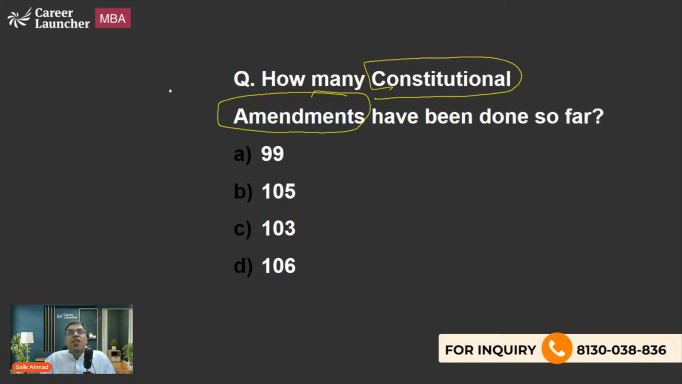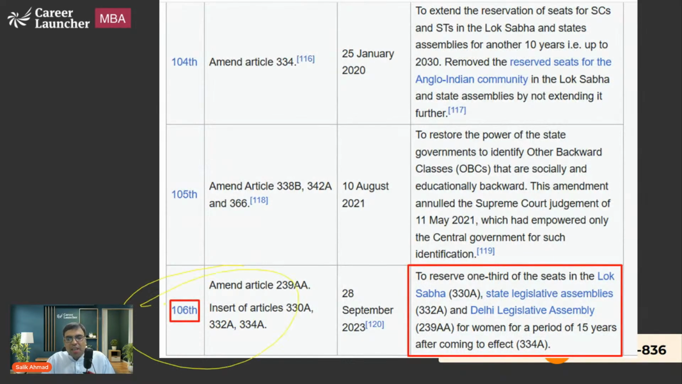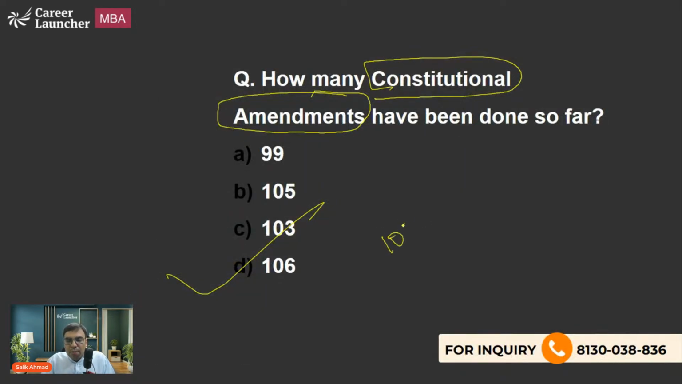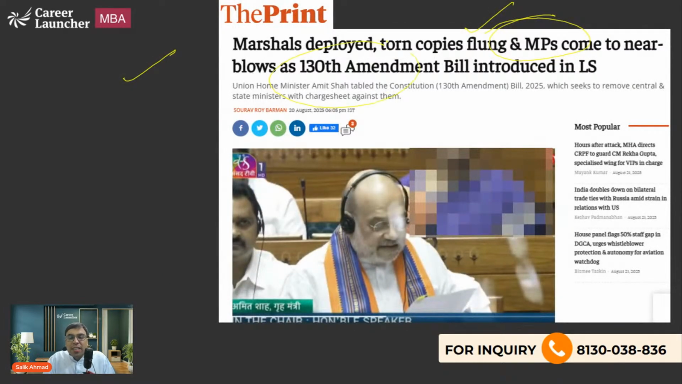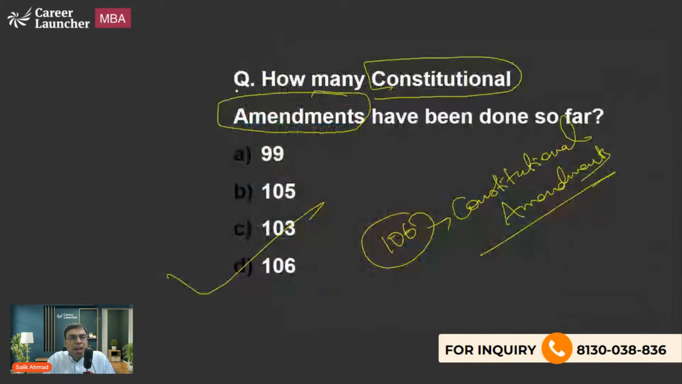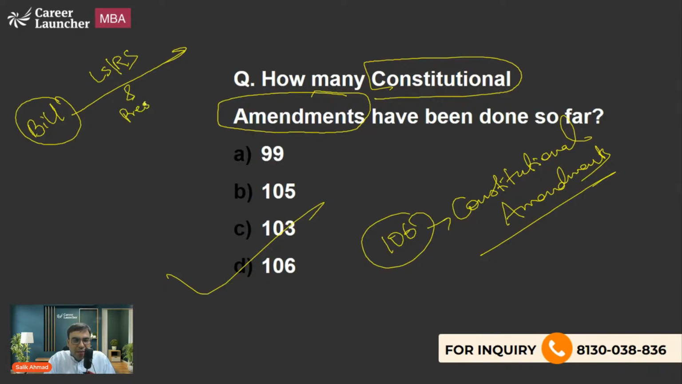So basically, you have to understand one thing: till now we have seen 106 amendments. You can see, we have seen constitutional amendments from 100 up to 106. Now you're saying, sir, here it is written 130th Amendment Bill, how is it possible? Because you have to understand that a bill is a proposal for becoming an act. If it is passed by Lok Sabha, Rajya Sabha, and approved by the President of India, then only it becomes an act.